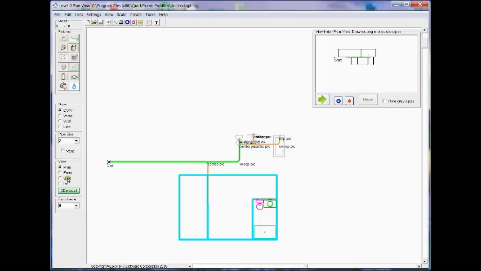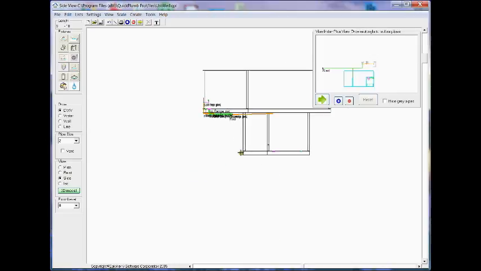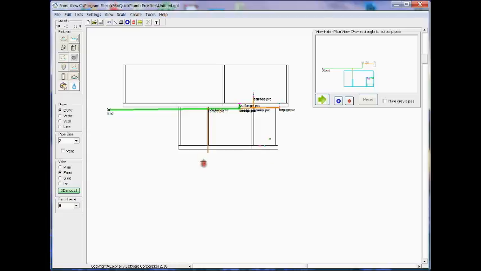And then I'll go to side view, and I'm going to draw a vertical pipe all the way down under the basement floor. And I might not want it quite that deep. Now I'm going to switch to the front view, and I'm going to draw a horizontal pipe off of that over toward the bathroom.